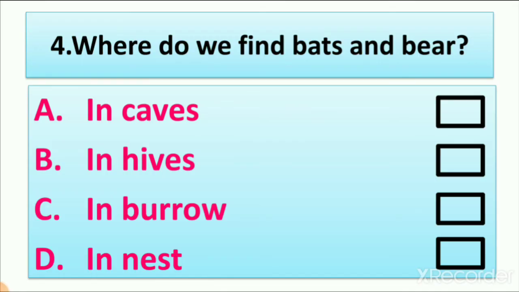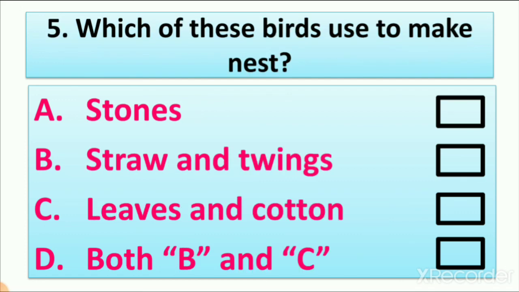So we have four options: in caves, in hives, in burrow and in nest. So which is the right one? In caves. So we put a right mark in caves, because beehives, burrows and nests are where other animals live inside, right? So let's see the next one.